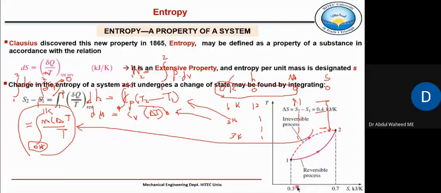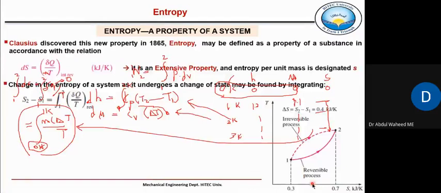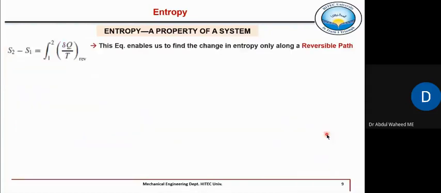But the entropy is independent of path, so that's why the entropy change will always be 0.7 minus 0.3. Whether it is a reversible process or it is an irreversible process, this entropy change will always be same. So this equation enables us to find out the entropy change along a reversible path, right?